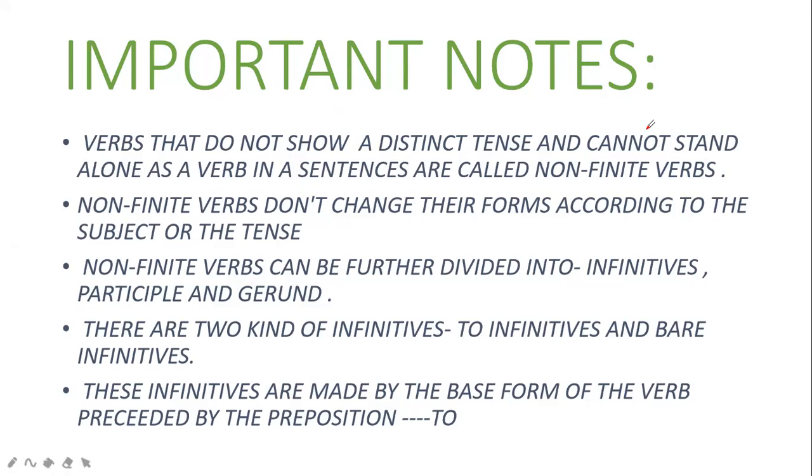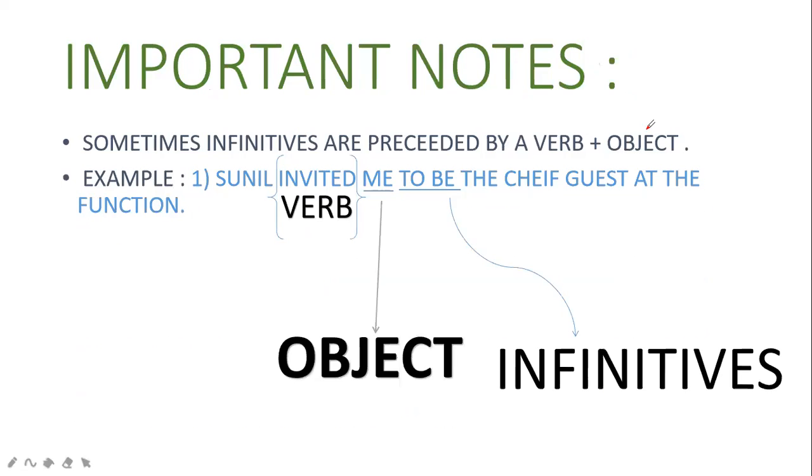And there are two kinds of infinitive: to-infinitive and bare infinitive. The infinitive is made of the base form of the verb preceded by the preposition to. Sometimes infinitives are preceded by a verb plus object. Example: Sunil invited me to be the chief guest at the function. So invited is a verb, me is an object, and to be the chief guest, so to be is the infinitive. You can take this example for infinitives.